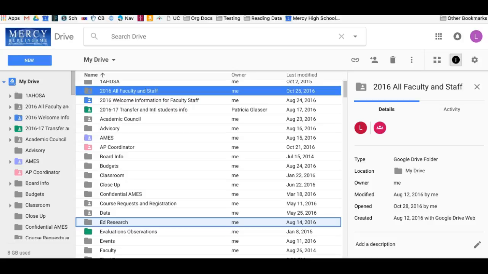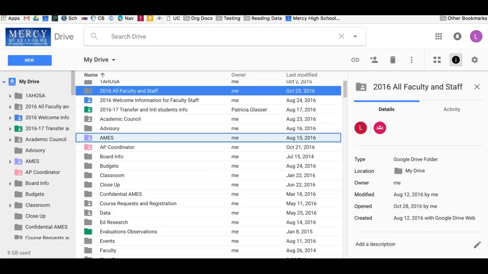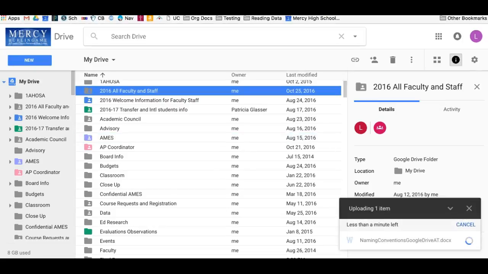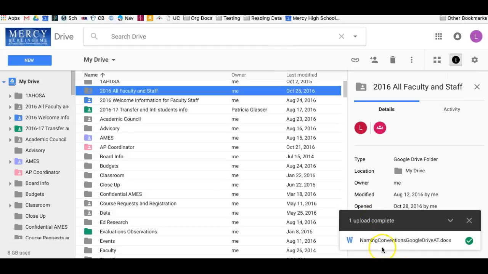And then the other thing you can do is drag entire folders. It takes a long time, so you kind of just have to sit there. So go ahead and load up your Netflix queue and do that whenever you have time and just wait for it to upload. You can see this took less than a minute to upload, but if I wanted to do a whole file folder, that would take longer.